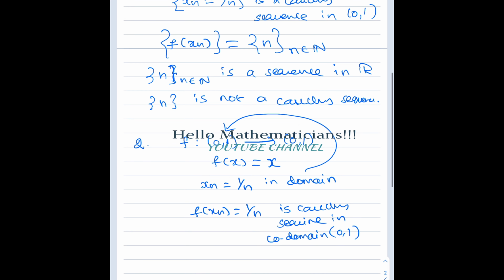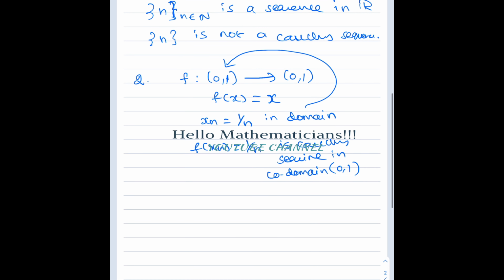So we have taken the Cauchy sequence xn = 1/n in the domain, and the function f(x) = x. Its image sequence is also 1/n, which is Cauchy. But again we are in the (0,1) domain only.